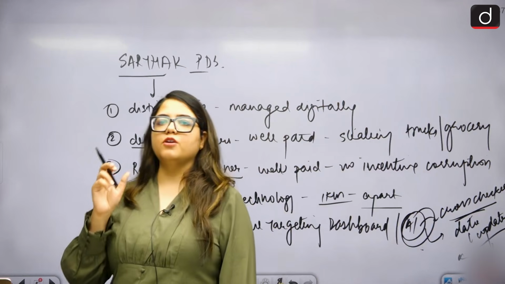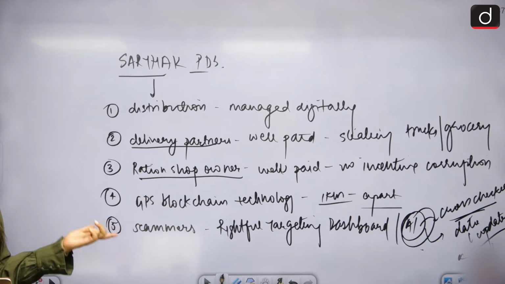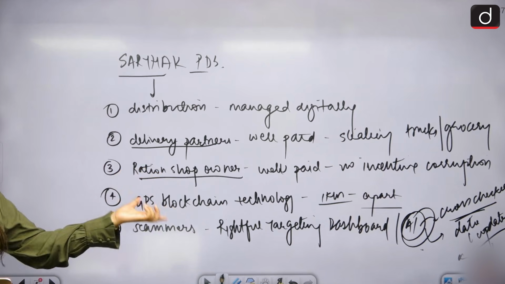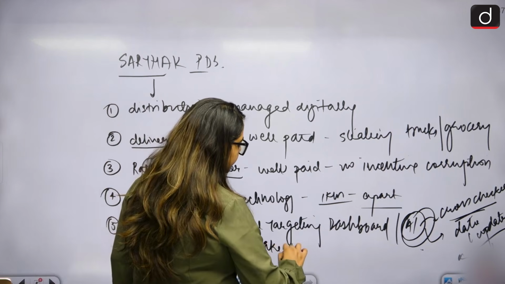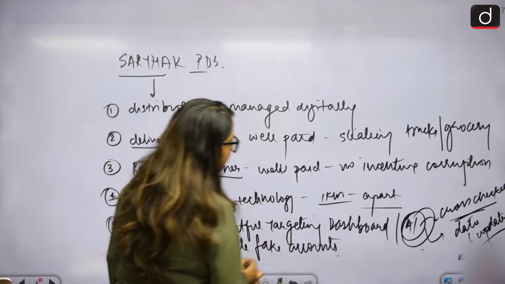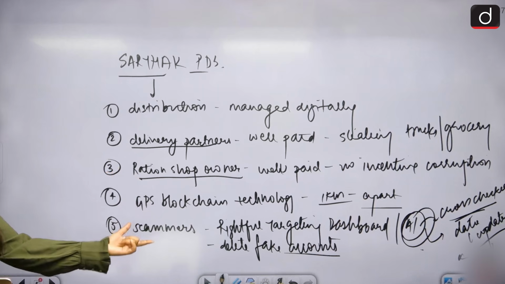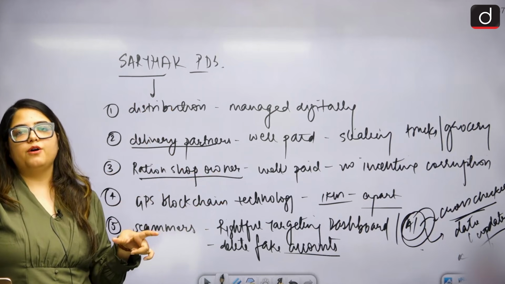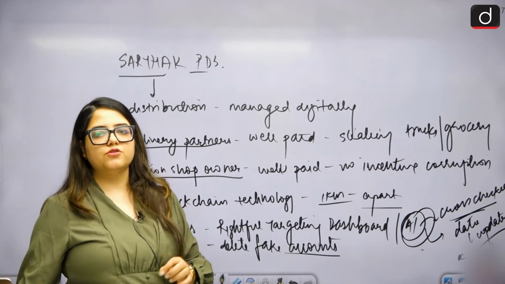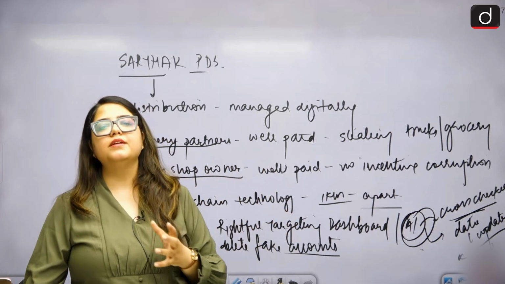Their originality and their documents will be cross-checked by AI. This way, AI smart filters will help us update our data and delete the fake accounts. Yes, we will be establishing AI-based filters. They will stop the duplication of cards and delete the fake cards and fake accounts, and that way we will have actual data of the population that needs or must be given the services. These are the problems that SARTHAK PDS is addressing.